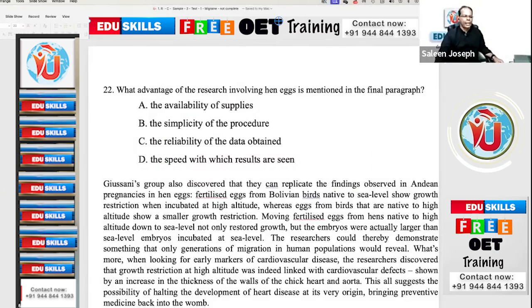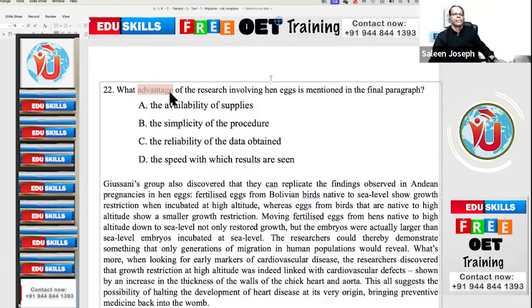Now, question 22. What advantage of the research involving hen eggs is mentioned in the final paragraph? Advantage. Final paragraph. Knowing the subject, involving hen eggs, is also important. For beginners, you can highlight the final paragraph; when you are experts, you need not.